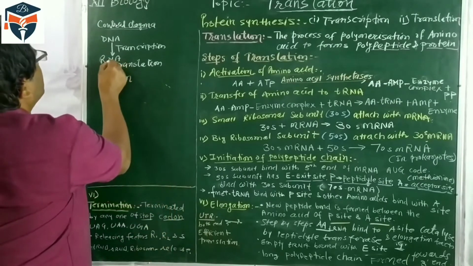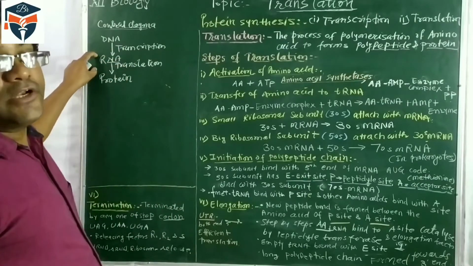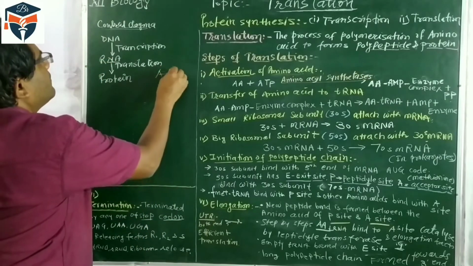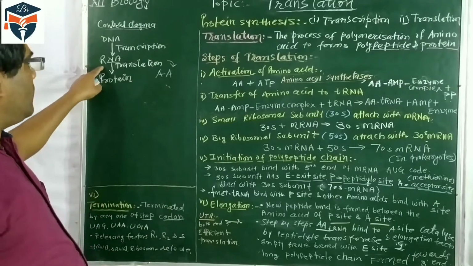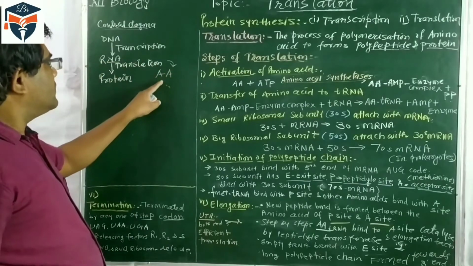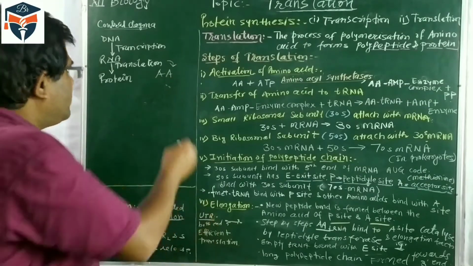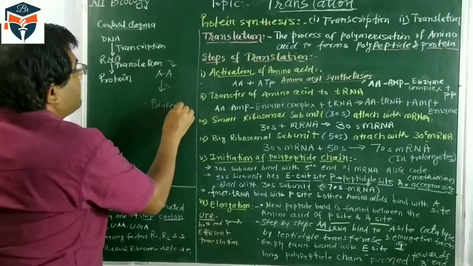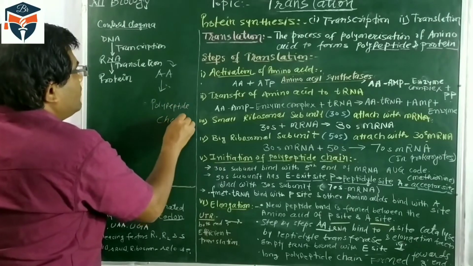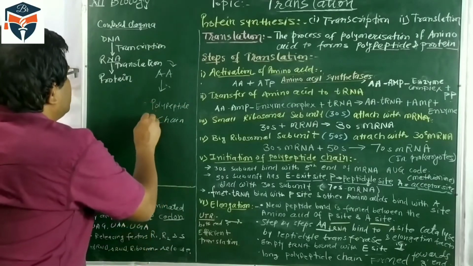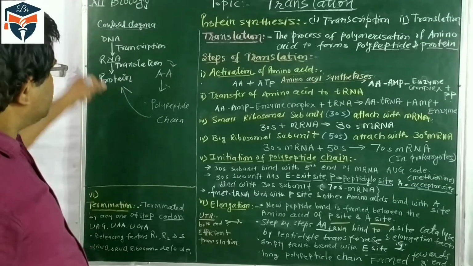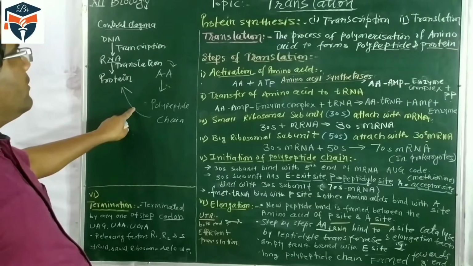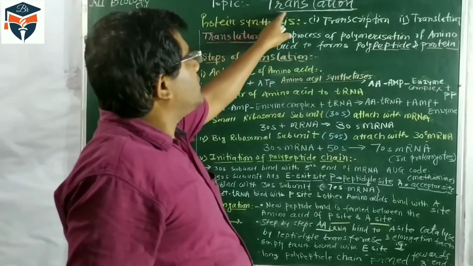The RNA molecule has the genetic code, and this genetic code specifies the amino acids. These amino acids form a long chain called a polypeptide chain, and this polypeptide chain converts into protein. Simply, the RNA gets translated to protein. This is translation.